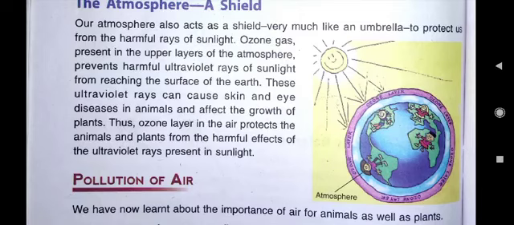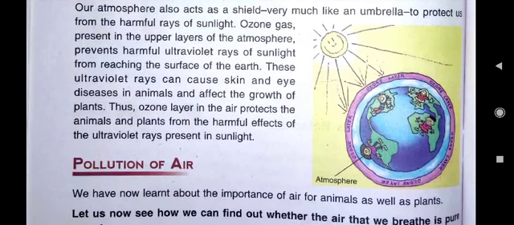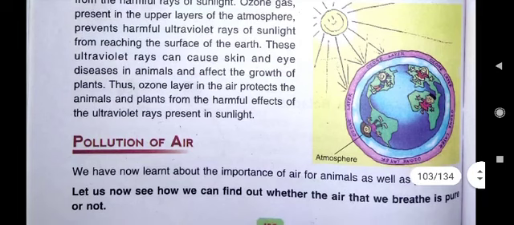In this D3 question, you have to write what are the harmful effects of ultraviolet rays. So you can write that these ultraviolet rays can cause skin and eye diseases in animals. That will be the first point. And second point you can write, it can affect the growth of plants. So these two harmful effects you can write, skin and eye diseases, and it can affect the growth of plants. It is the answer of D3.